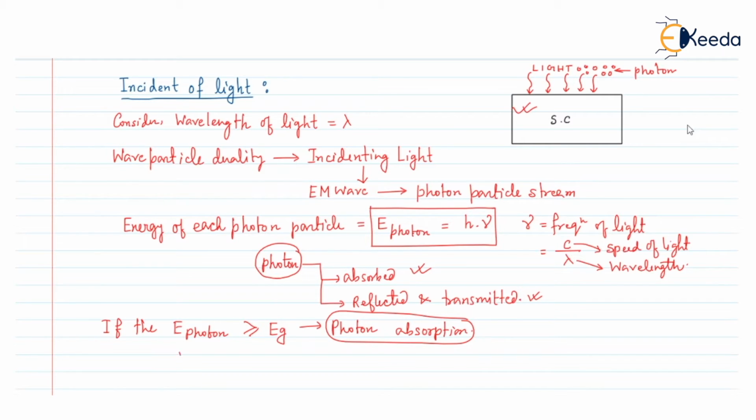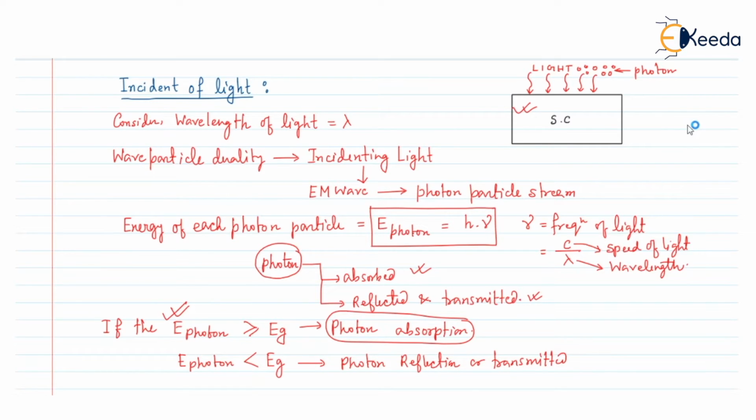And if E photon, that is the photon energy of each photon particle, is less than Eg, then the photons will either be reflected or transmitted through the semiconductor. So this is the condition.